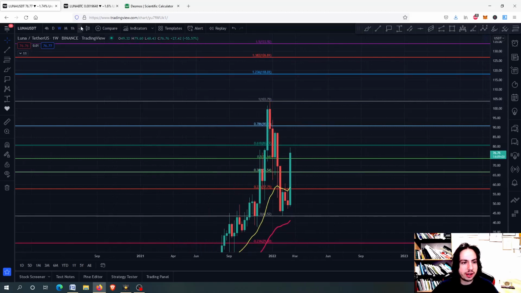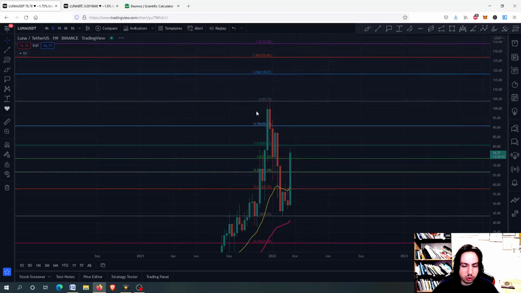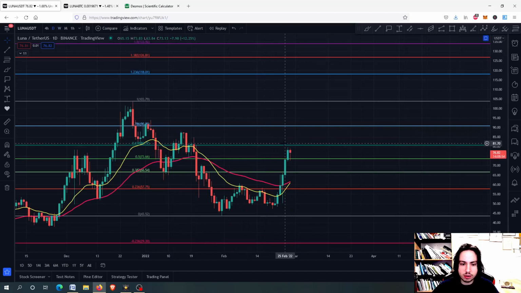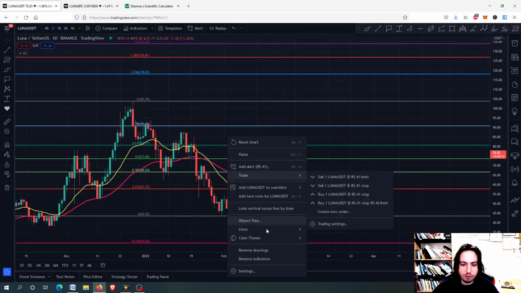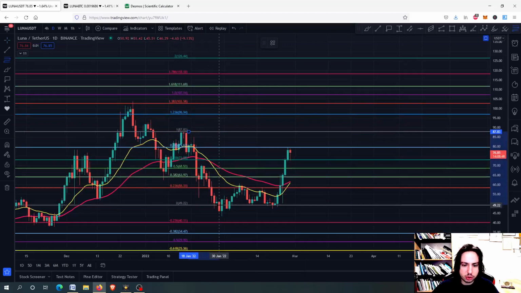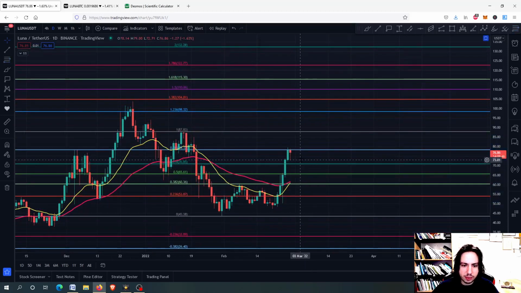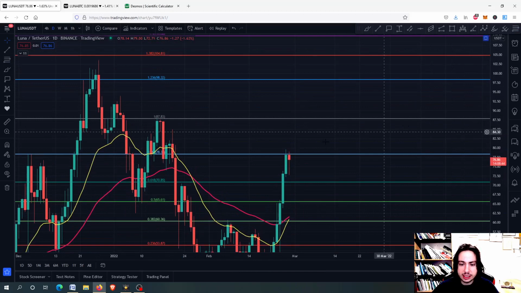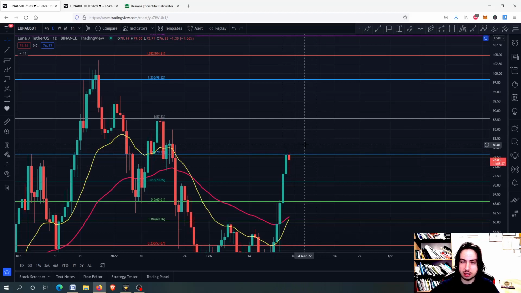First, we have to do that, and let's take it step by step. As I told you, the resistance level that we should be holding and looking at is the one following right here. If you draw the fib from this top to the bottom, you can see that we have the 78.40 around there, Tether USD, which if we do not close above, we won't be able to go above for this short term, that is.